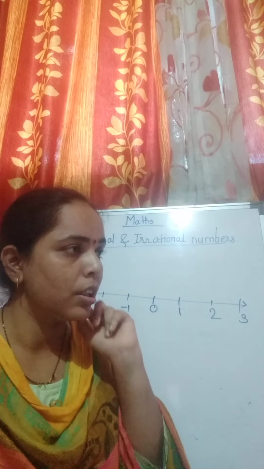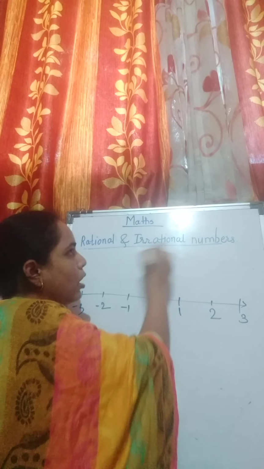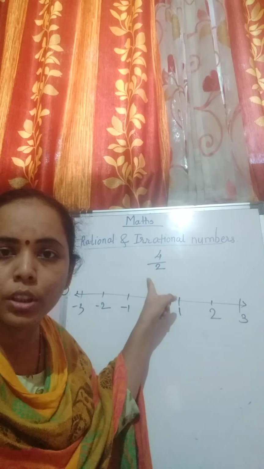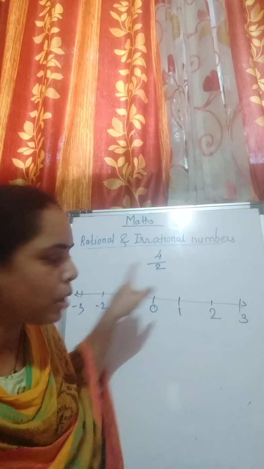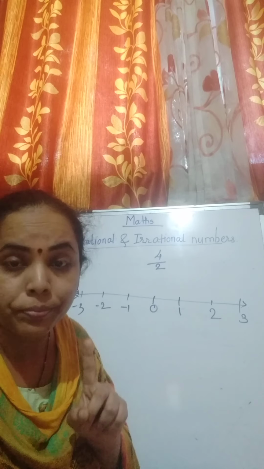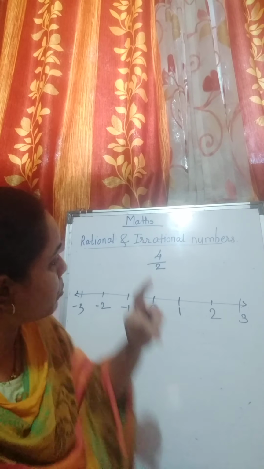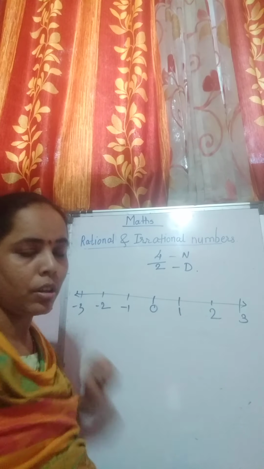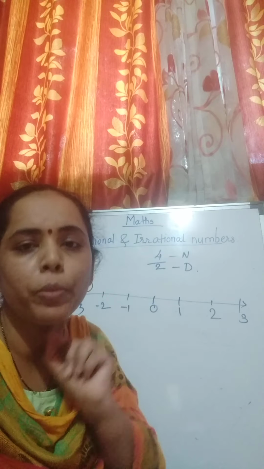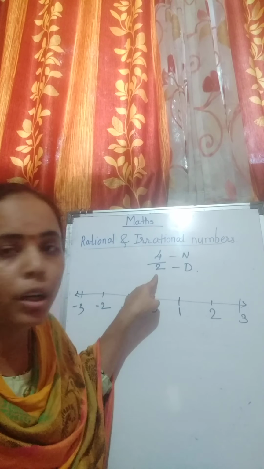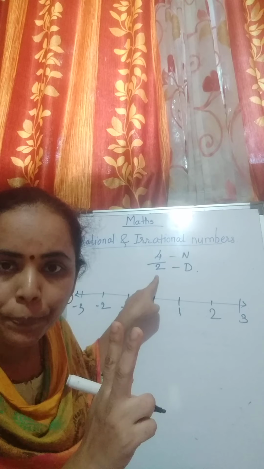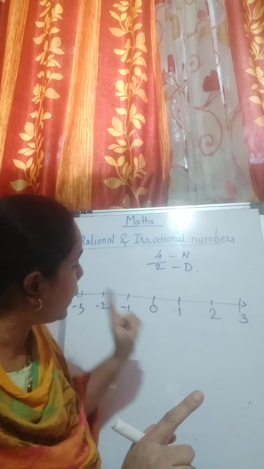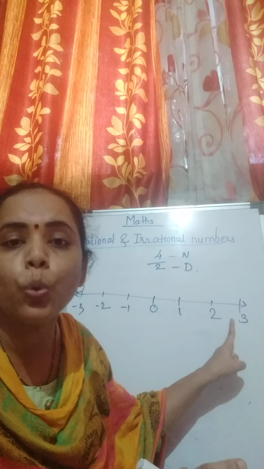Afterward, suppose I have to show the number 4 upon 2. Suppose I have to show this rational number on this number line. Then there are two important points here. This is your numerator and this is your denominator. So first what will we consider? Your denominator. Which is the number? 2. If your denominator is showing number 2, then what will you do? Divide each part into two equal parts.